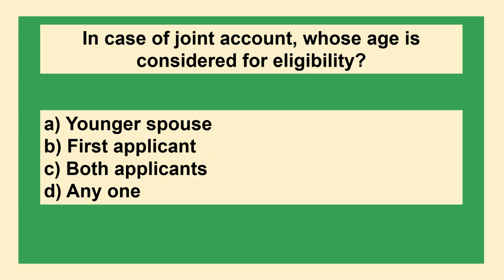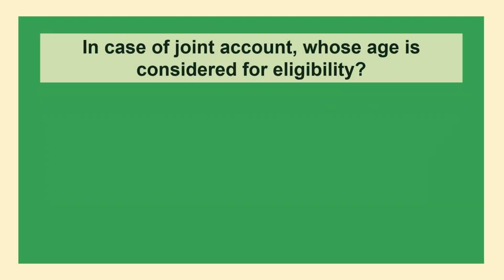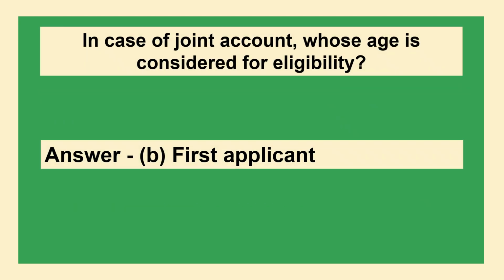In case of joint account, whose age is considered for eligibility? Option A, younger spouse. Option B, first applicant. Option C, both applicants. Option D, anyone. The answer is option B, first applicant.